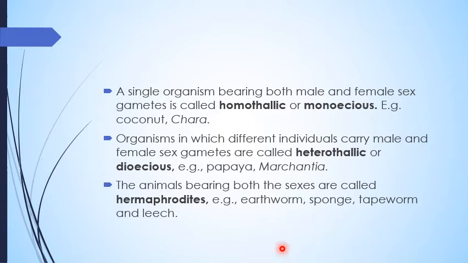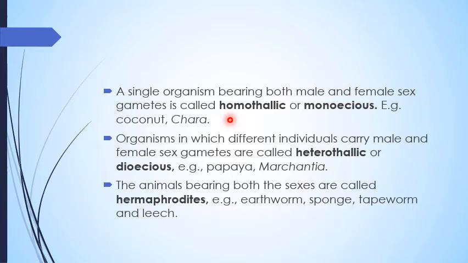So a single organism bearing both male and female sex gametes is called homothallic or monoecious. As you must know about unisexual and bisexual organisms, bisexual flowers are those which have both male and female parts in the same plant or flower, and unisexual are those which have separate male and female reproductive parts. So a single organism bearing both male and female sex gametes is called homothallic or monoecious.